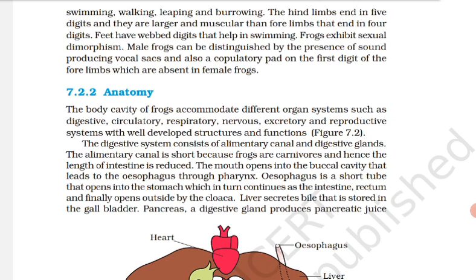Bile emulsify करता है फैट और pancreatic juice जो होता है डाइजेस्ट करता है किसको? कार्बोहाइड्रेट और प्रोटीन को. फाइनल डाइजेशन टेक्स प्लेस इन द इंटेस्टाइन. दिस इज इम्पोर्टेंट. कहाँ पे होता है फाइनल डाइजेशन? इंटेस्टाइन. Digested food is absorbed by the numerous finger-like folds in the inner wall of the intestine called villi and microvilli. The undigested solid waste moves into the rectum and passes out through the cloaca.